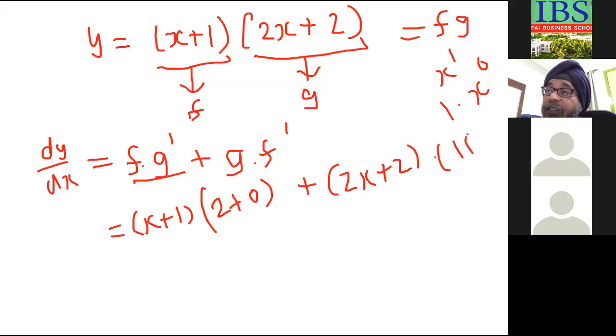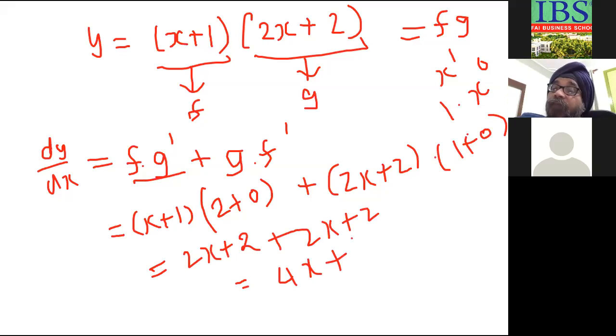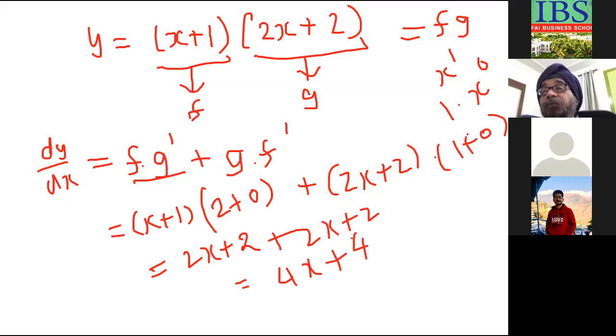And I write it like this, you will understand. Just simplify it a little bit more. So it will be 2x plus 2 plus again 2x plus 2. So it will be 4x plus 4. Some of you have done the sum in the chat window also. So this is how you find the differential using product of two functions.